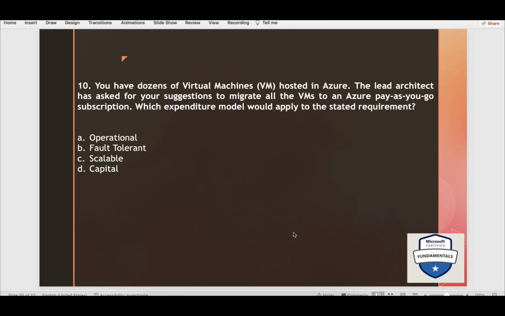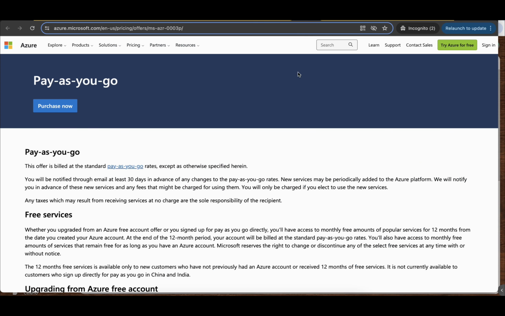Capital expenditure is also incorrect since we aren't going to be paying anything upfront. Capital expenditure means you are paying something upfront. Only operational makes sense because it means pay as you go, that is paying only for what you consume and nothing else.